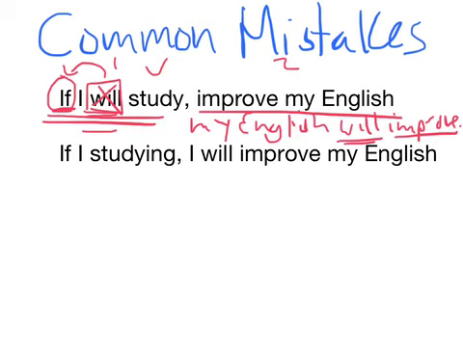Now let's look at the second sentence. If I studying, I will improve my English. So just remember that in the first clause, you only need to use the simple present verb, not the present continuous or any other tense. It's only the simple present verb. If I study, I will improve my English. You can't use any other tenses.